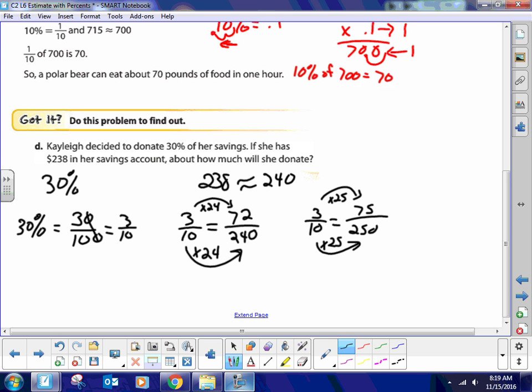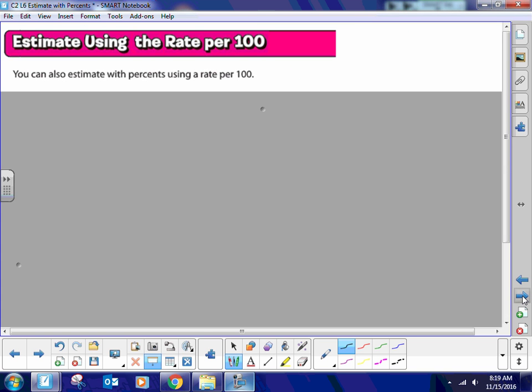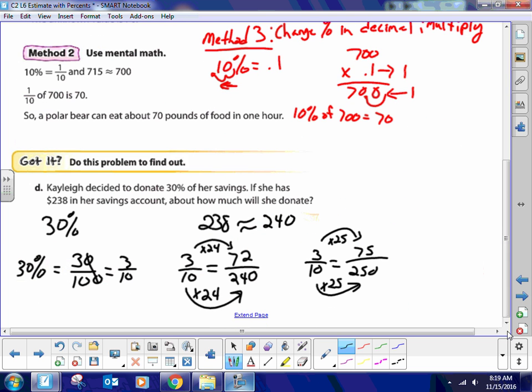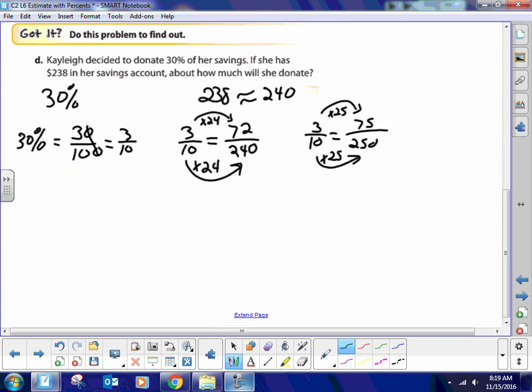When I give you a test like this, I would make sure that the estimating percents would be something you write in instead of having a multiple choice answer. And let me just show you my way one more time. Let me extend the page. 30% is equivalent to 0.3, right? And we take 240 or 250, however you want to do it, and multiply it by 0.3. 0, 2, carry the 1, 7. You got 1 behind the decimal, so you got to give it one space in decimal.